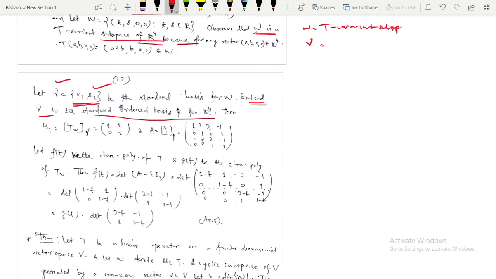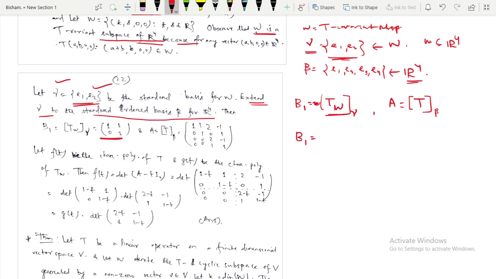So if I say B1 is the matrix associated with the transformation T_W with respect to its basis gamma, and A is the matrix associated with the transformation T with respect to beta, then what will be my B1 matrix associated with T_W with respect to gamma?